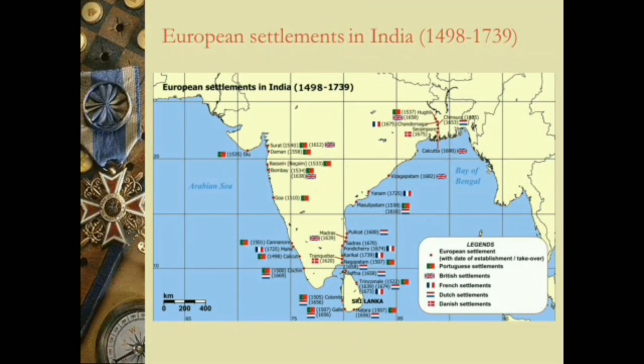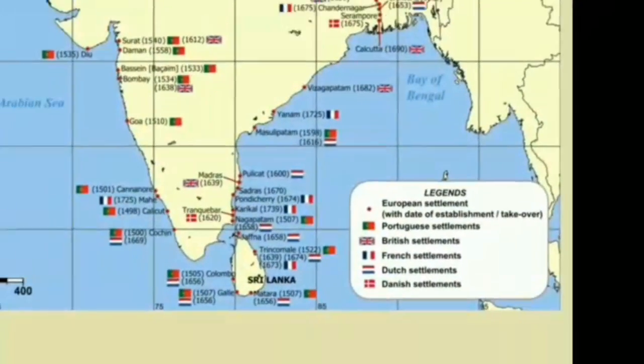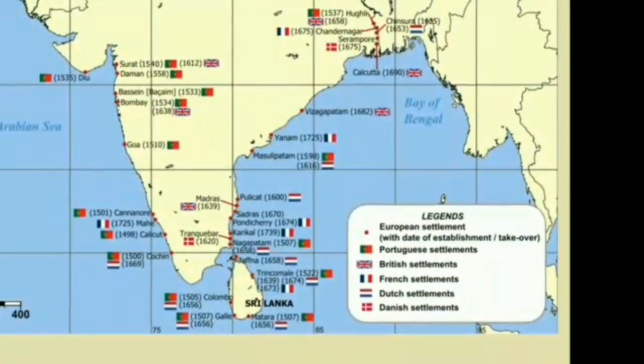Okay, let's now see which European settlements in India were established by different countries. So here you can see, till now we have read the Dutch settlements and the Portuguese settlements. You can see the map. For Dutch settlements, Pulicat was there, and Nagapattinam was there, Trincomalee, Matara in Sri Lanka. So these were the settlements of the Dutch, and the Portuguese settlements I have discussed already in detail before.